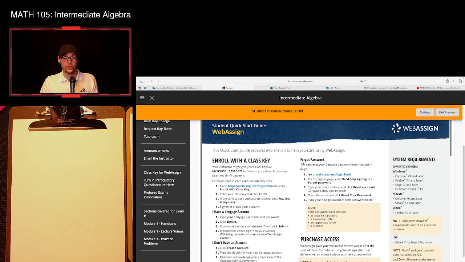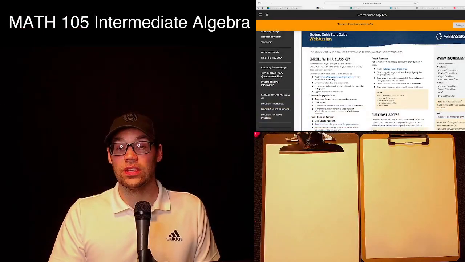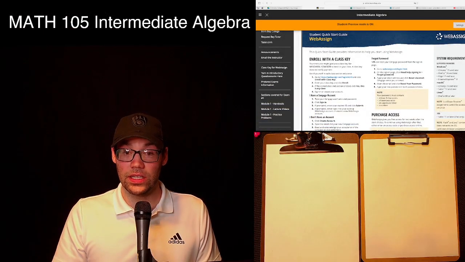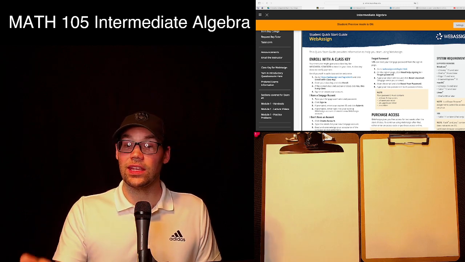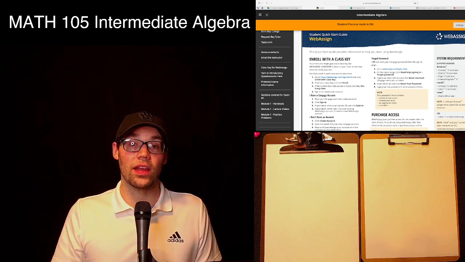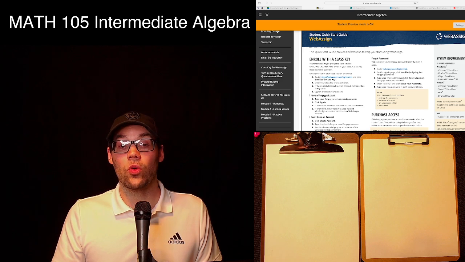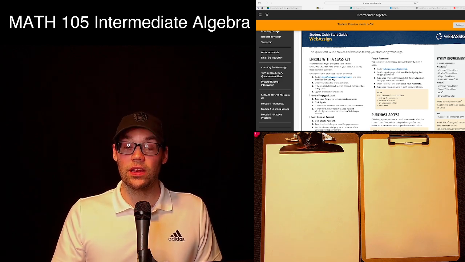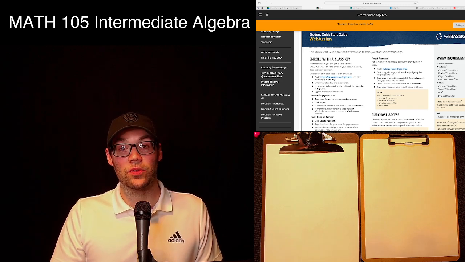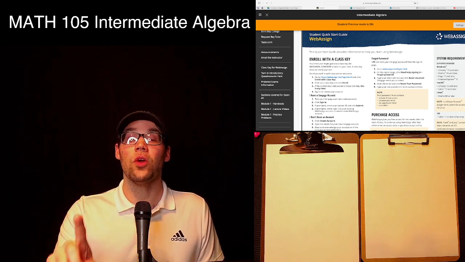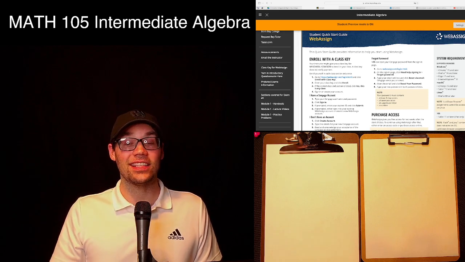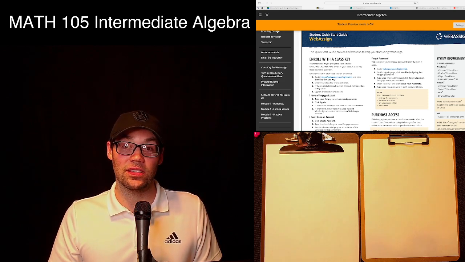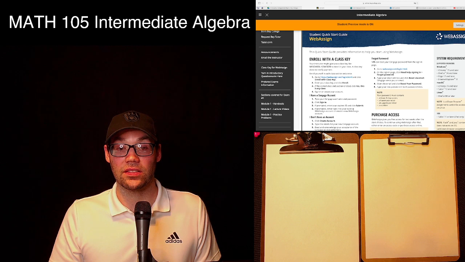That's what the class key is for. And then also make sure that you understand that you have to purchase an access code. And unfortunately, this is a required thing that you need. So if you have not taken this class before and you do not have a WebAssign account or access code, you will need to purchase one. And it is a requirement, again, because we need to finish 75%. I shouldn't say finish, I should say we need to submit at least 75% of all the assignments in this class in order to be eligible to pass this class.